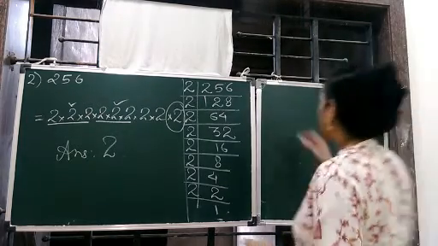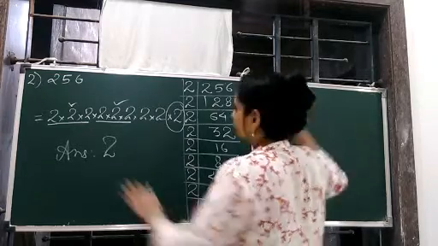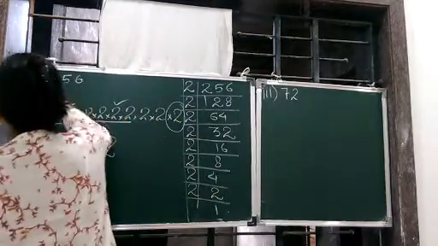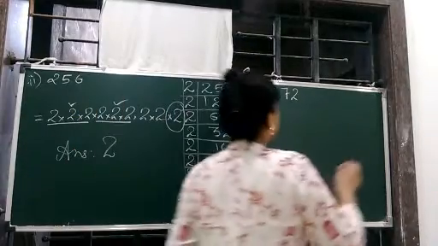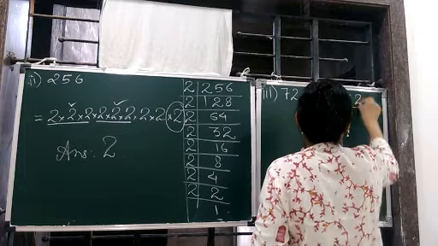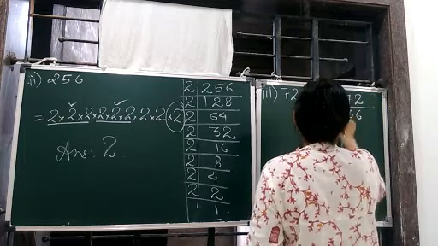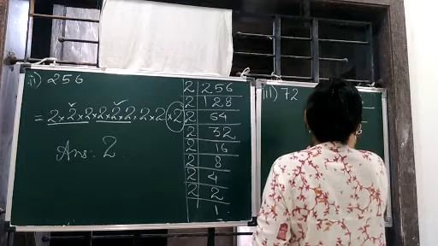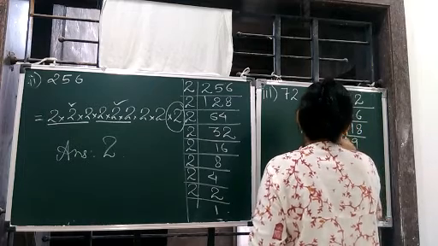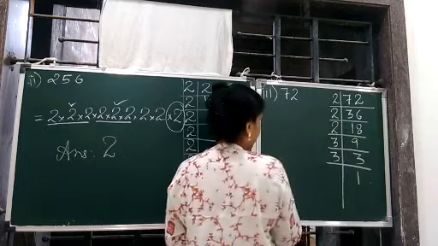Then third one is 72. 2 6s are, 2 18s are, 2 9s are, 3 3s are, 3 1s are. Then we write the factors.